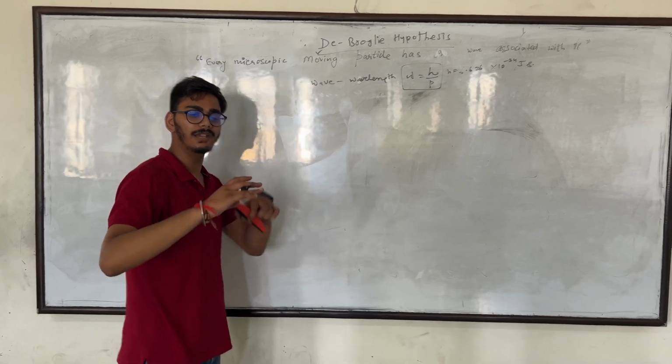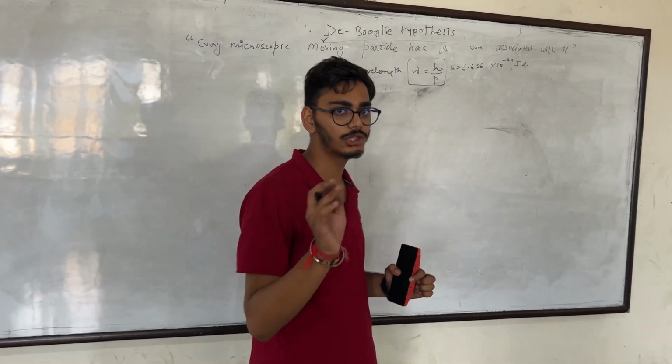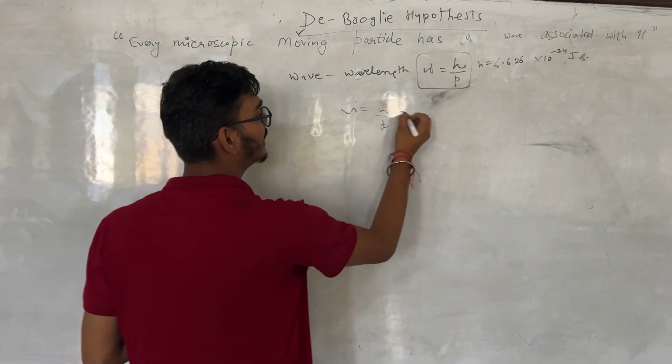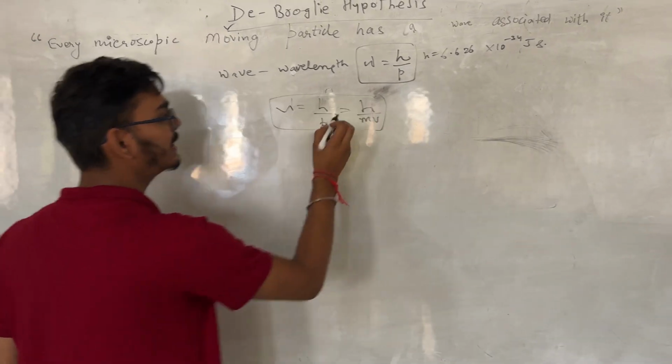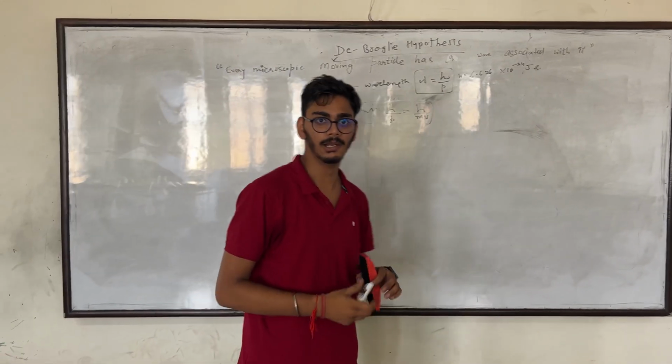When we are going to solve numericals related to the de Broglie hypothesis, we must know the value of linear momentum. Lambda is equal to h by p, which can be considered as h by mass into velocity, as p is the product of mass into velocity of the moving particle.